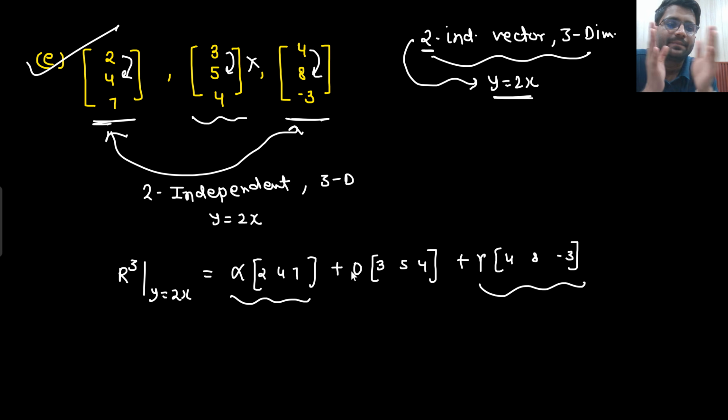But that's not correct. Okay, that's not correct. Why is that so? Just now it clicked to me. It's a good example. As of now, it feels like that, sir. Yes, you put beta equal to 0, then alpha 2, 4, 7 and gamma 4, 8, minus 3 will be able to satisfy.